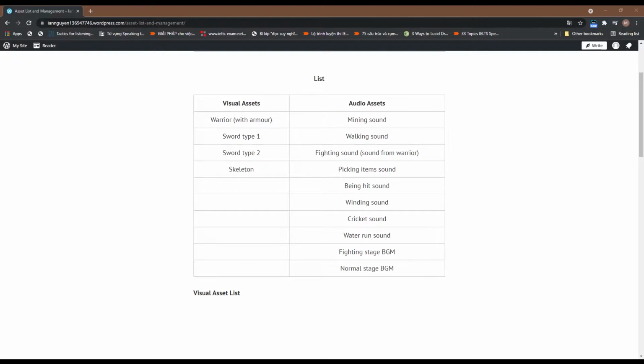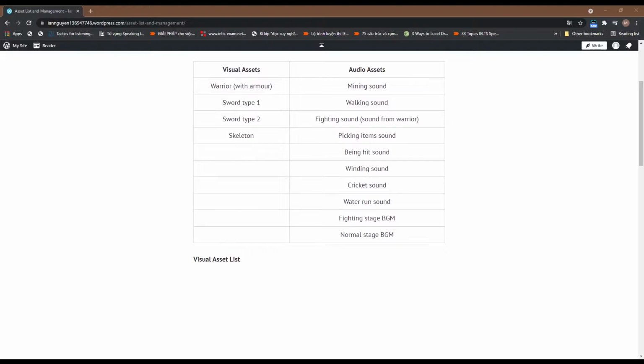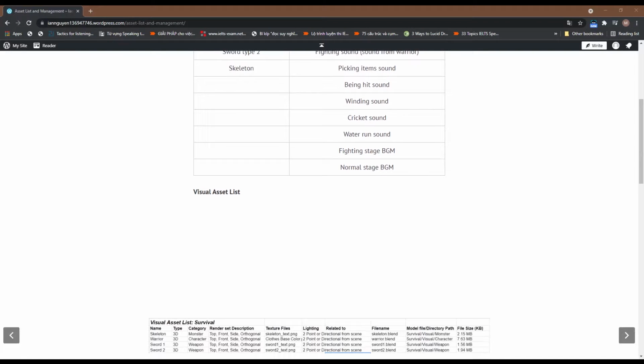For the sound effects, we have the mining sound, walking sound, fighting sound, picking item sound, and being hit sound. For ambient sound, we have a grass sound, cricket sound, and water running sound. And I also made two background musics, one for the fighting stage and one for the normal stage.